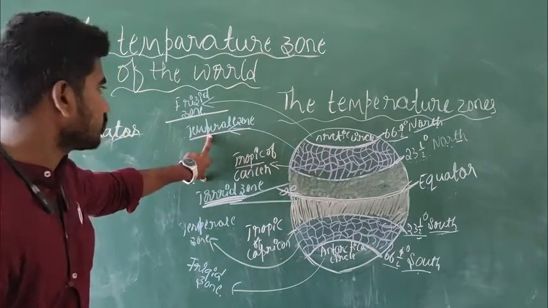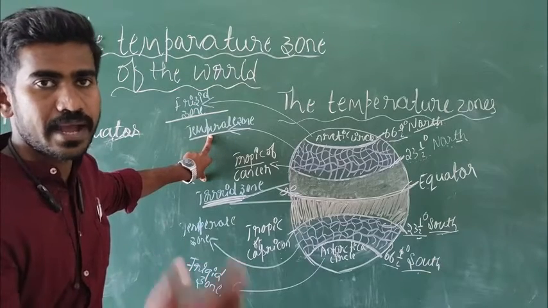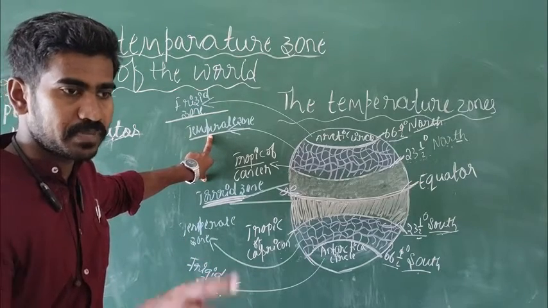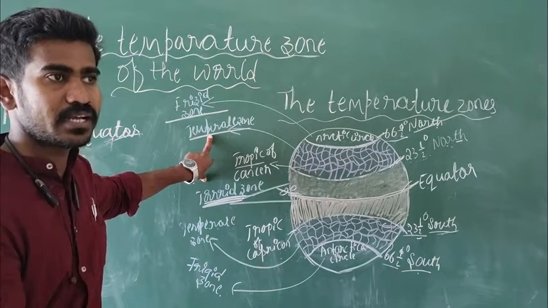Temperate means not too cold, not too hot. So it is a middle, mild. Mild means not high, not low.